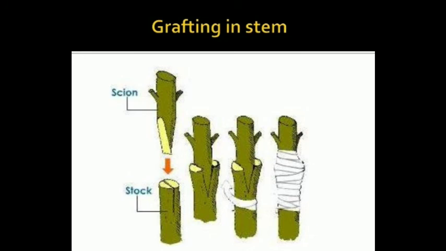The upper part is of the same plant with good production, and that is termed as scion. Both are joined and tied, and the new plant grows with good yield, meaning the new organism will have both qualities, disease resistant and good production.